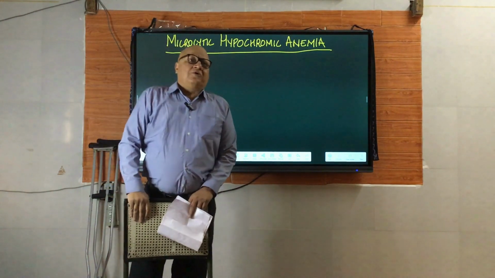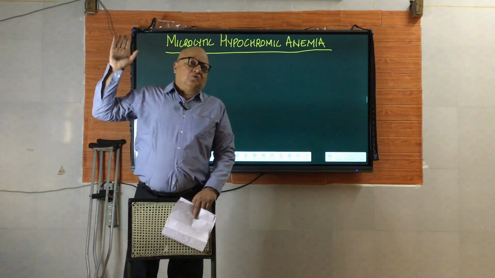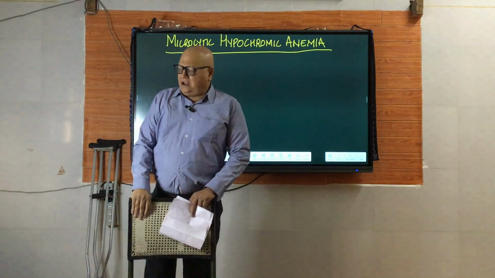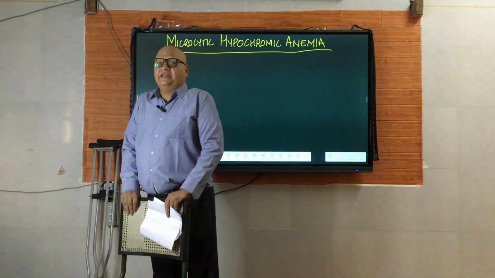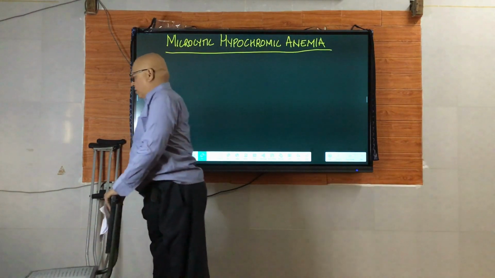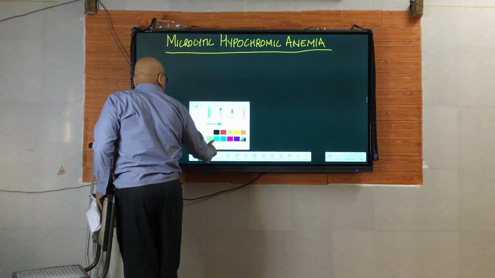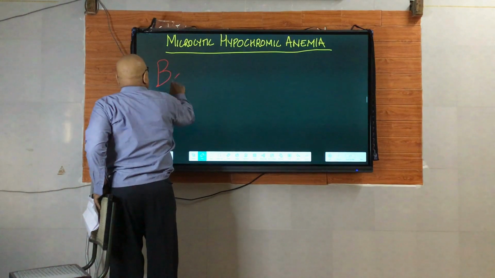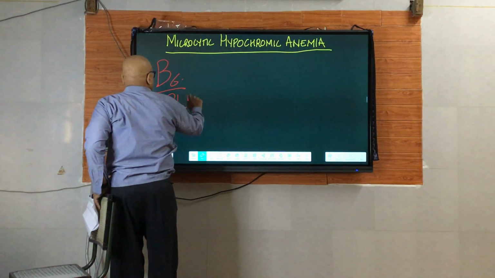Now we will discuss one or two more conditions. Although for this term, iron deficiency anemia should come first to your mind, there are 2 or 3 more deficiency disorders also where this type of anemia can occur. Number 1, deficiency of vitamin B6. All of you know the name of this coenzyme, pyridoxal phosphate.